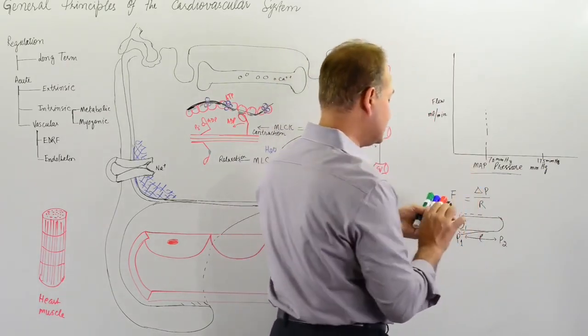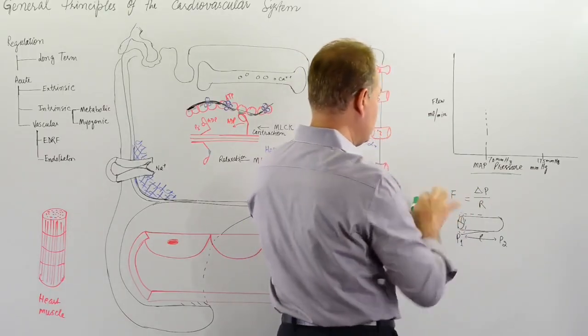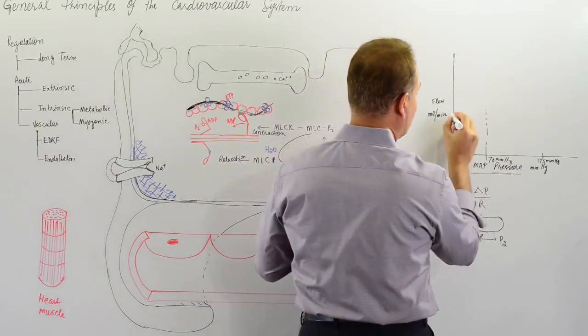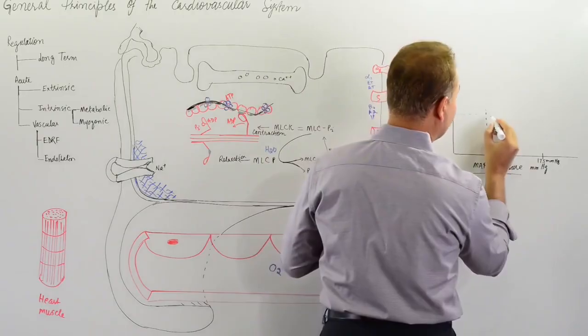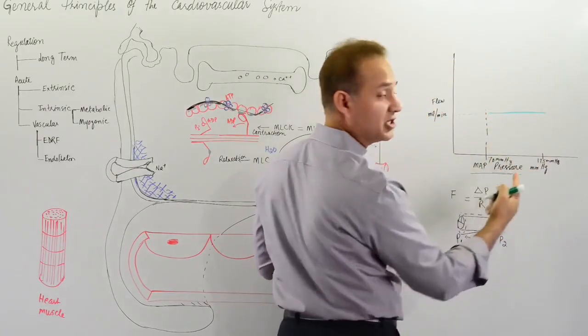Our body has this magical quality to keep the blood flow constant over this range of pressure.